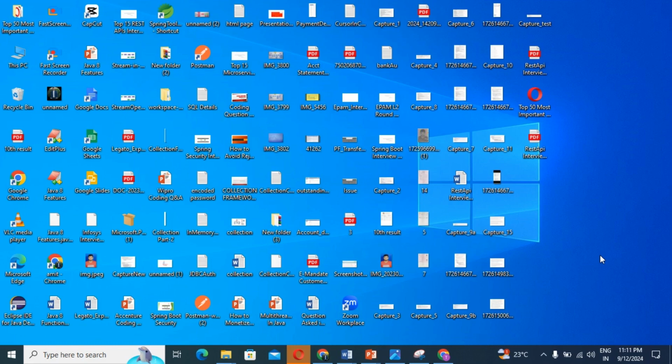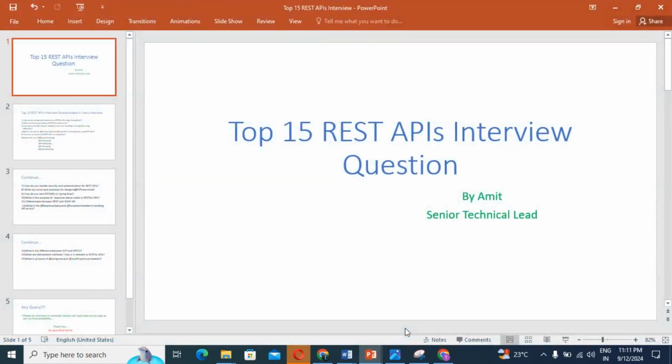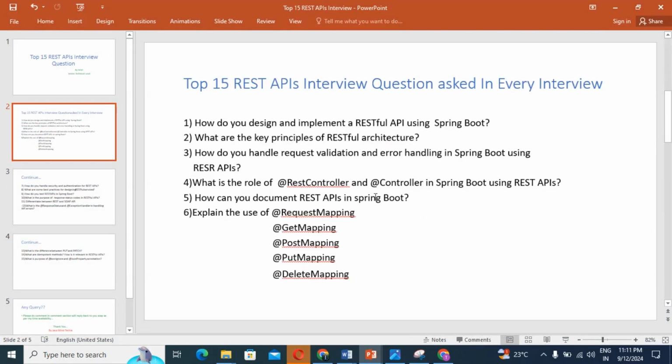So same as previously, I have already collected all the important questions which are generally asked in the interview related to REST API. So guys, one by one, I will first dictate all the questions to you and then I will explain them one by one, and then we'll understand all the questions which are generally asked in the interview.